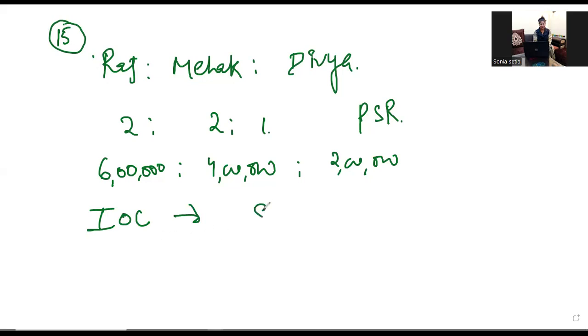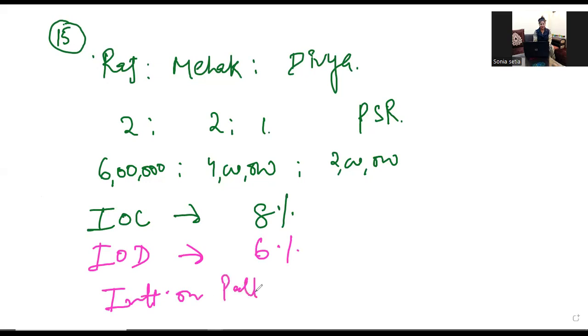Interest on capital is 8% per annum, and interest on drawings, IOD, is 6%, and interest on partner's loan to the firm is 5%.